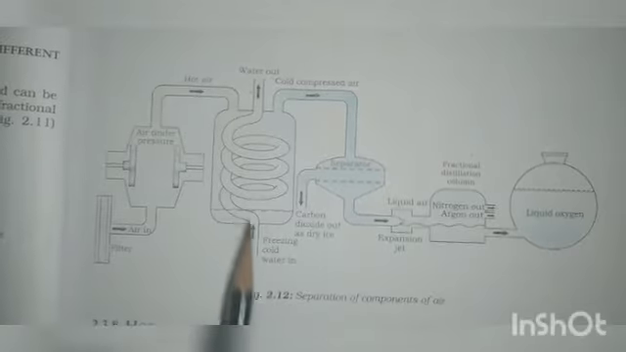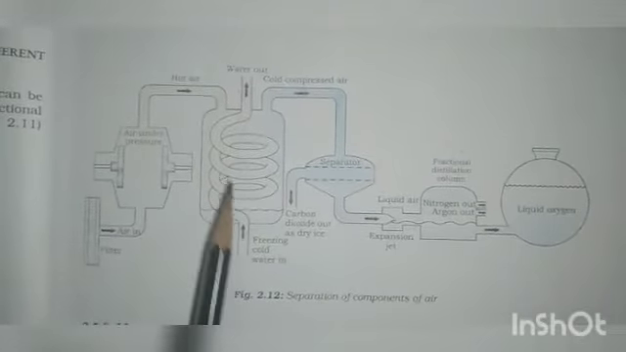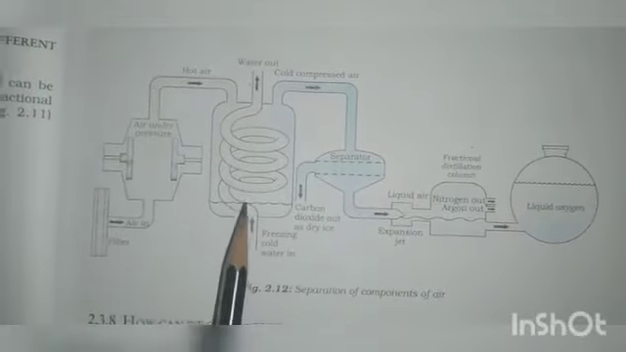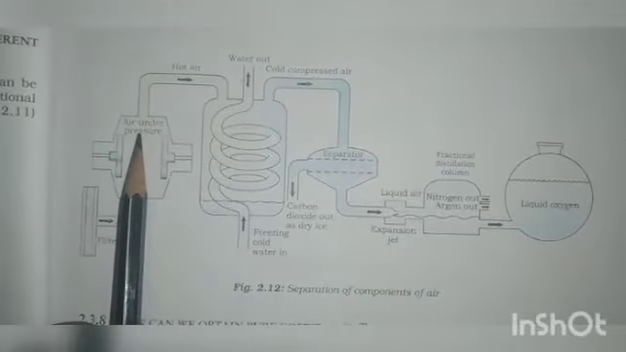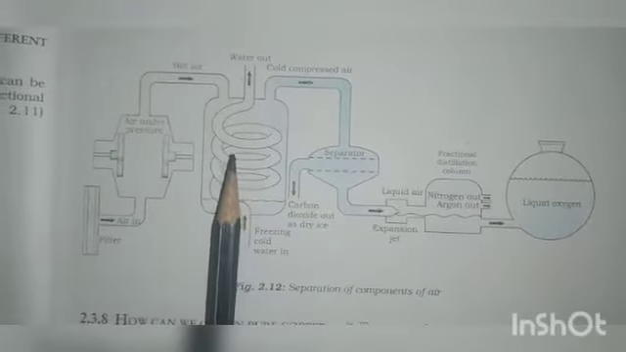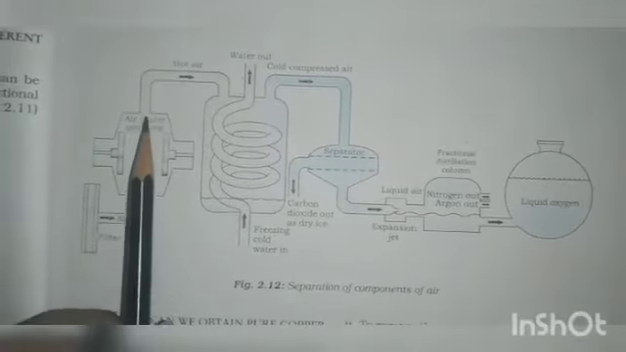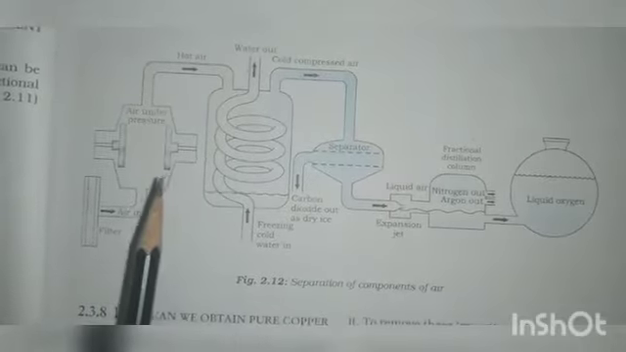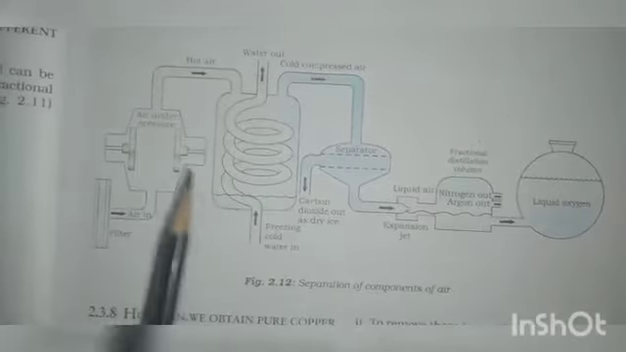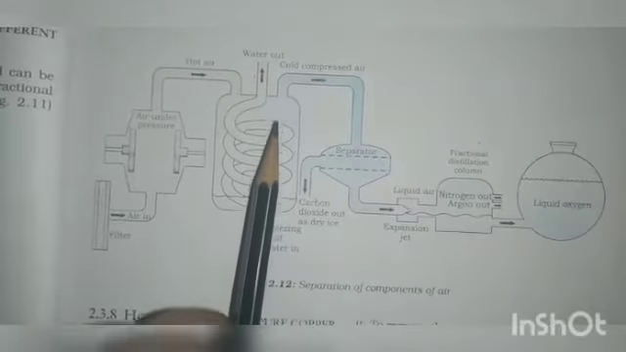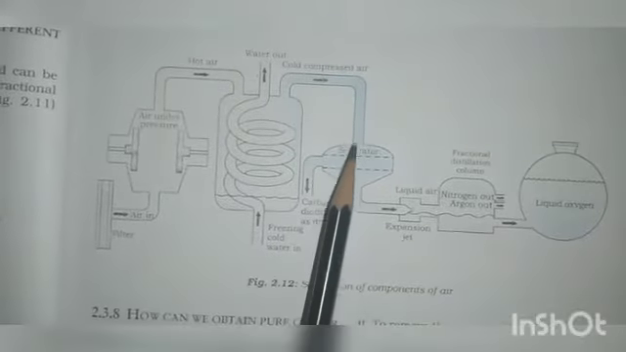Here they have fixed a spiraled glass tube, and here the freezing cold water is moving. So now the air is under pressure, and if we create a low temperature, freezing cold water means low temperature, right? So high pressure and low temperature can convert a gas into liquid. So when the air comes here, the air will cool and the cold compressed air will move to this area.